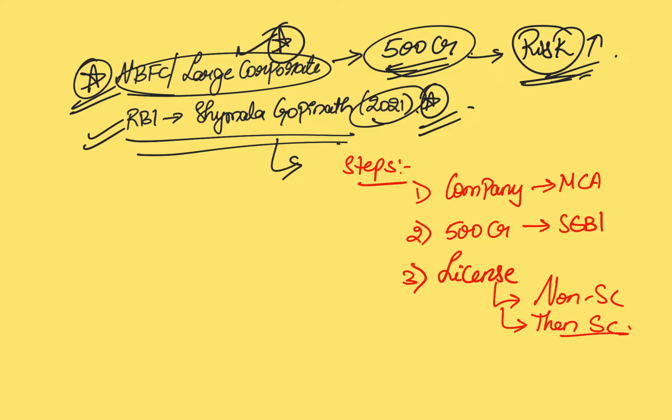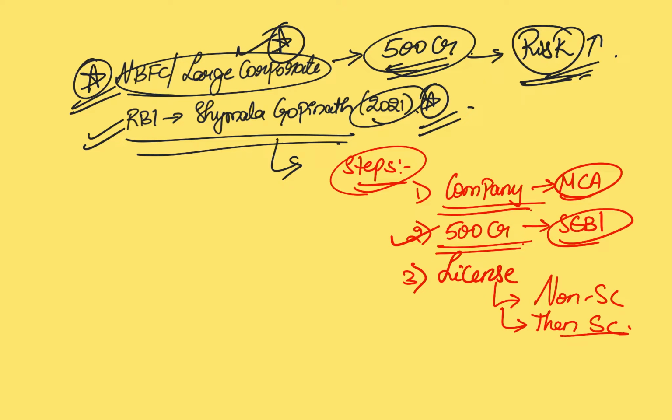So just understand what is the process of opening a bank. Let's say a company is interested in setting up a bank. So first of all, they have to register themselves as a company in the Ministry of Corporate Affairs through Companies Act. Then, as per the latest norms of RBI, 500 crores capital should be mobilized, and if the company wants to go public, SEBI's permission should be taken. Once these two steps are done, they can apply for a license.